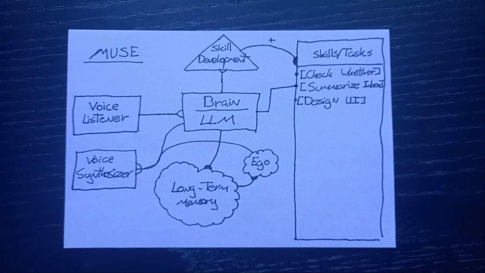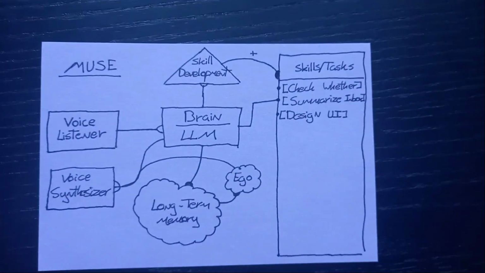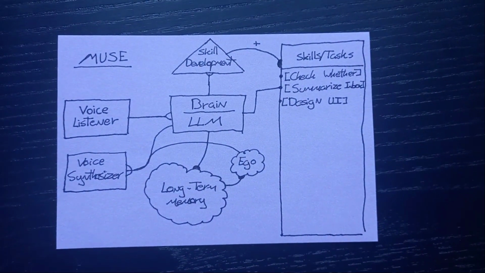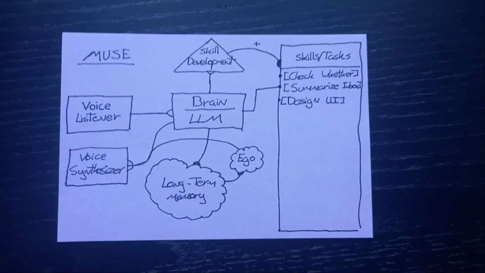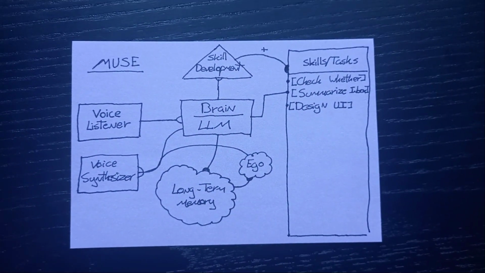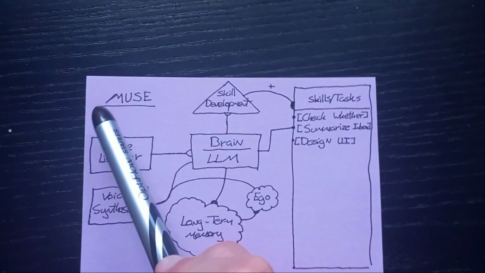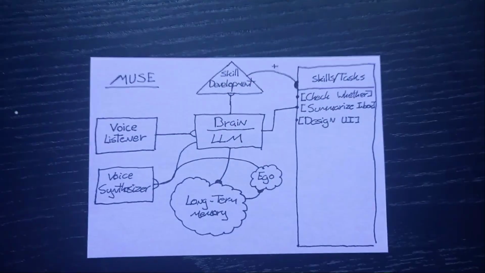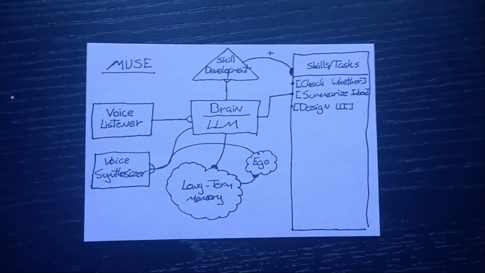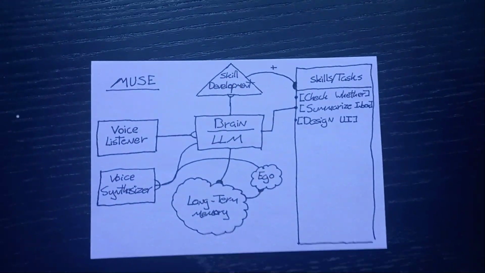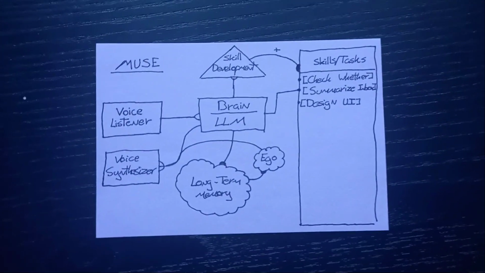Hello, it's me. In today's video, I'll just quickly explain the overarching goal of next year. So on my gap year, this is exactly what I would like to have functioning by the end of next year, and we will see how that goes. Because this is Muse, the machine-utilized synthetic entity, which is basically my own version of Jarvis that I'm trying to create. And obviously, creating Jarvis is quite difficult.